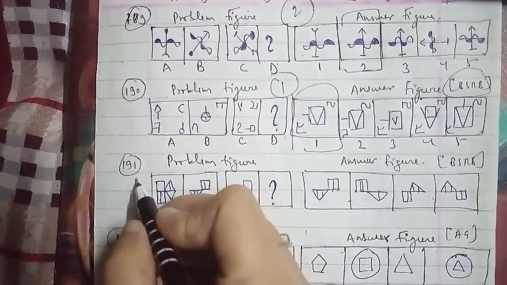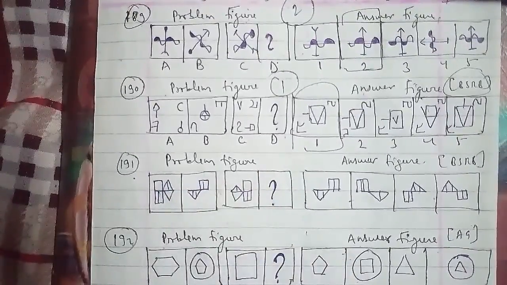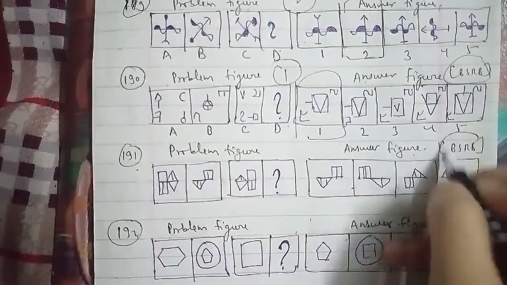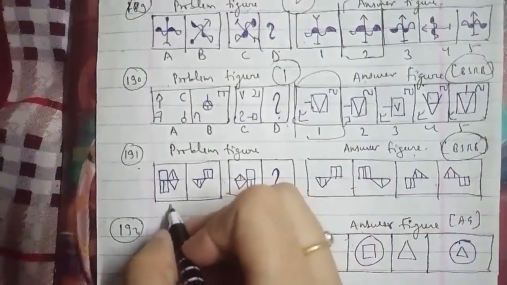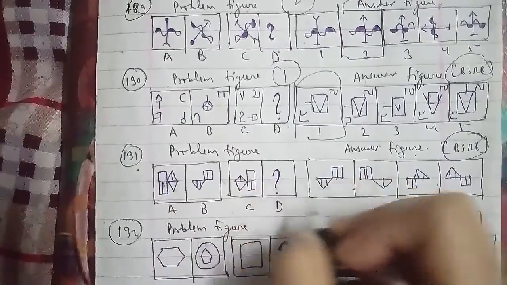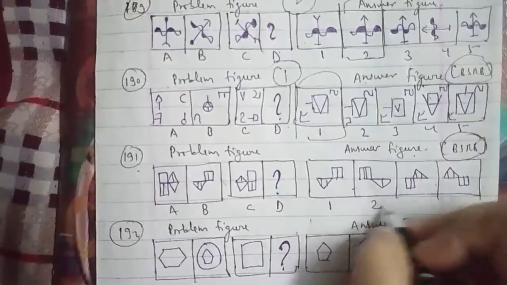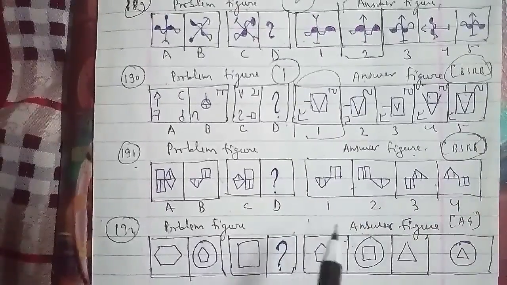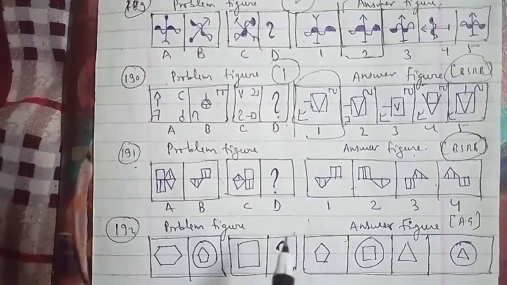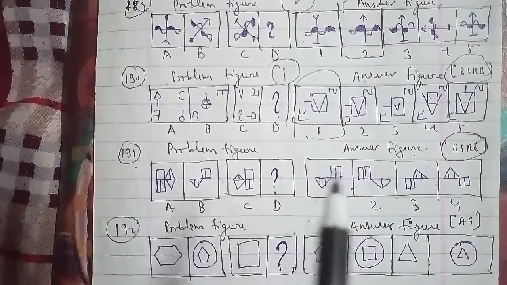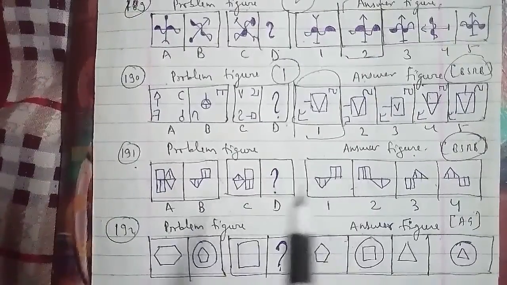We'll go ahead with the 191st question of the session. These were the problem figures and these were the answer figures, which were asked in the BSRB question paper. They are labelled A, B, C, D, and 1, 2, 3, and 4. For these we have different instructions that we will deal with, and so for these particular questions we have different instructions to solve them.